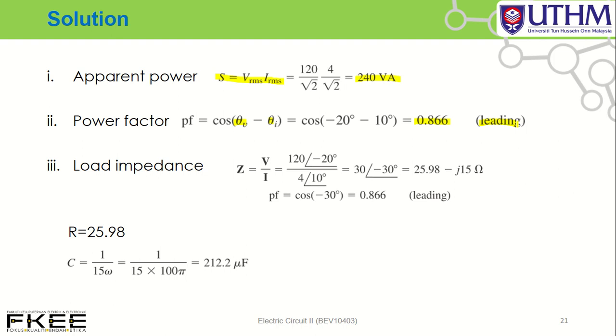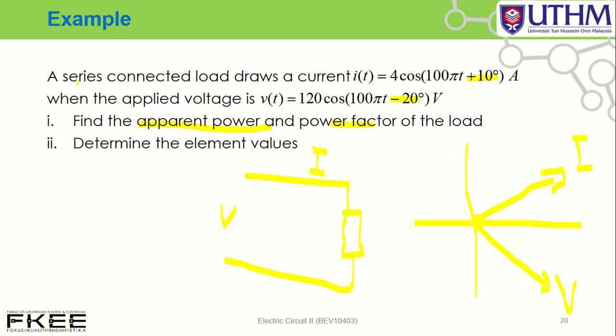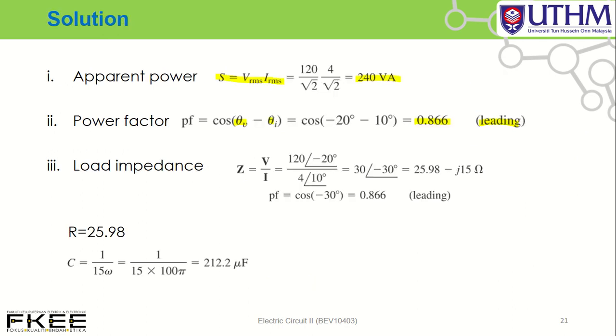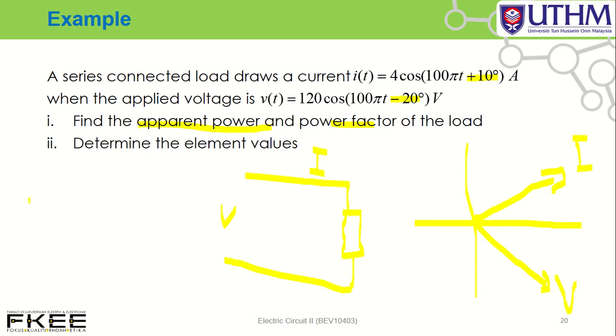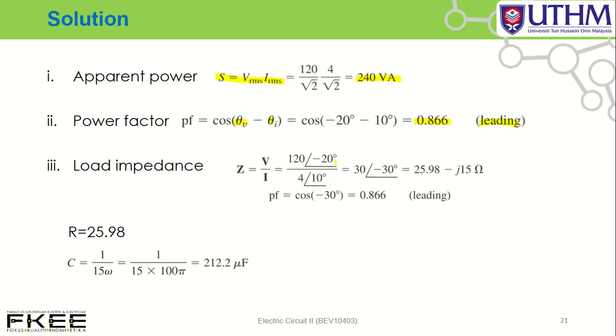Okay, so next, how to determine load impedance. Number 2, determine the element values. Determine Z. You have a current, you have a V. Z equal to V over I. You have a V, which you can transfer to phasor form, divided by I. You can get the element values.